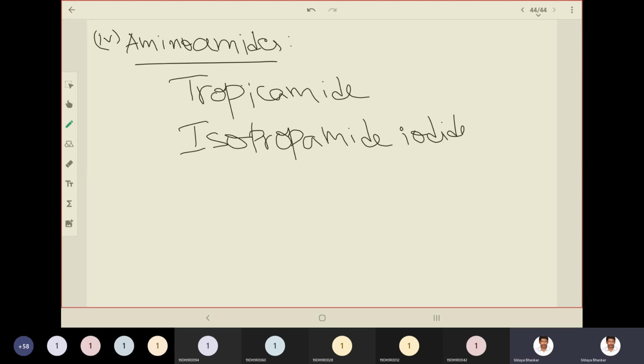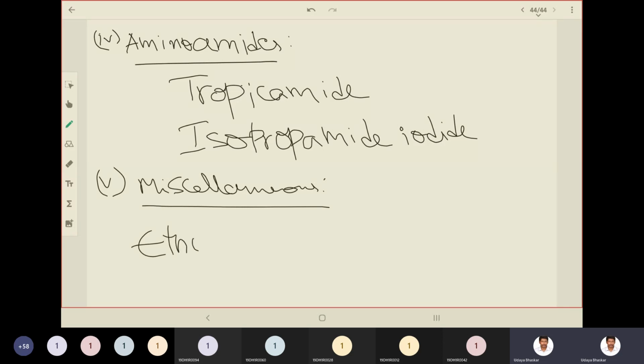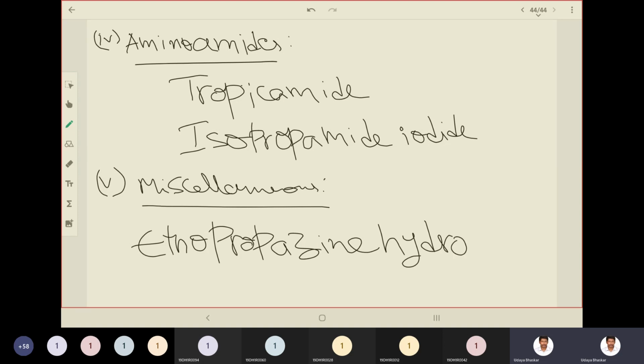And if you see miscellaneous, one drug is there, that is ethopropazine hydrochloride.